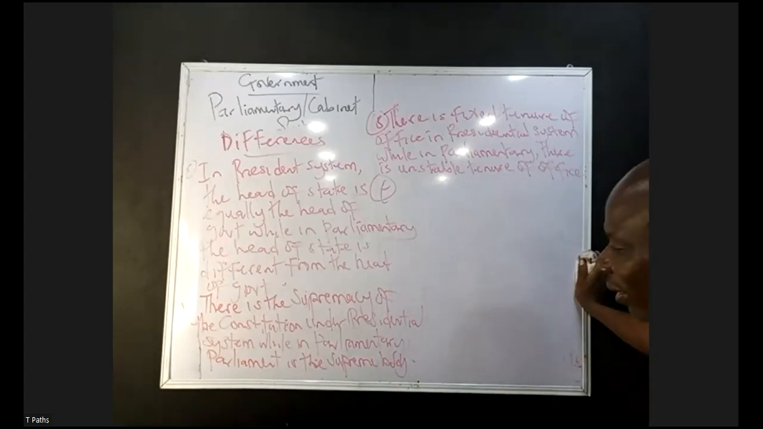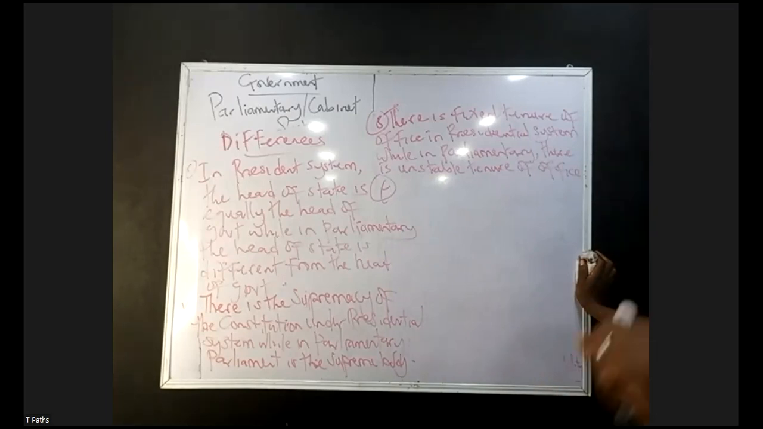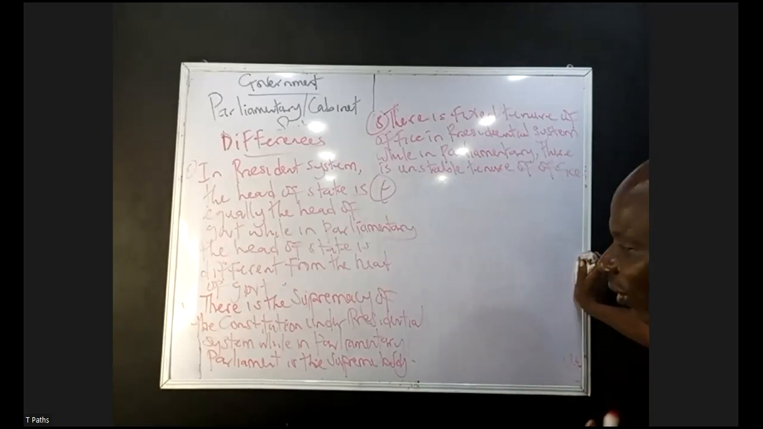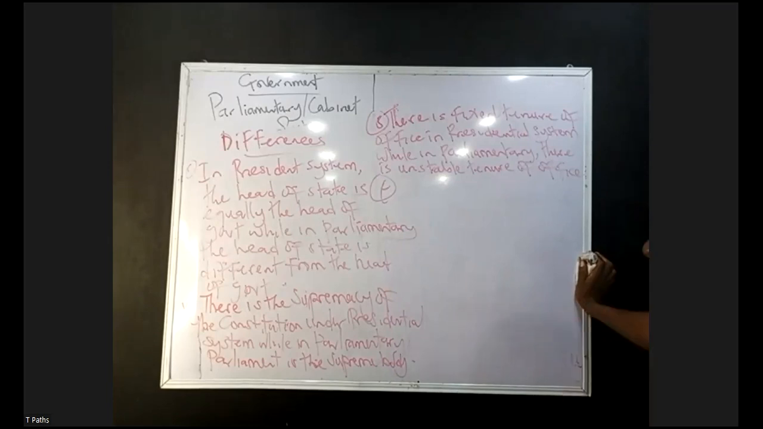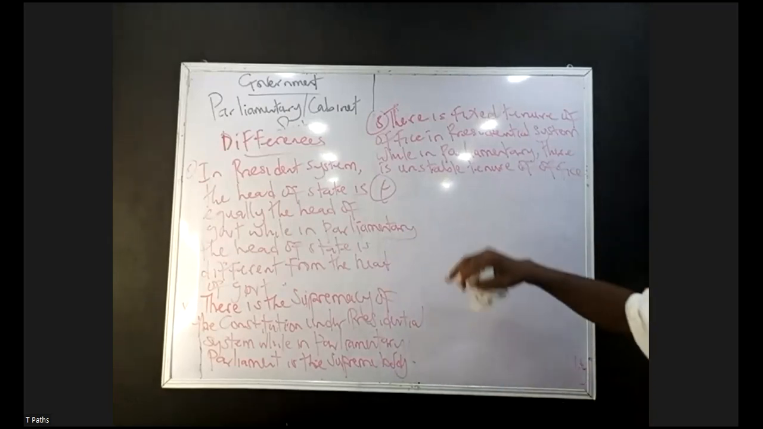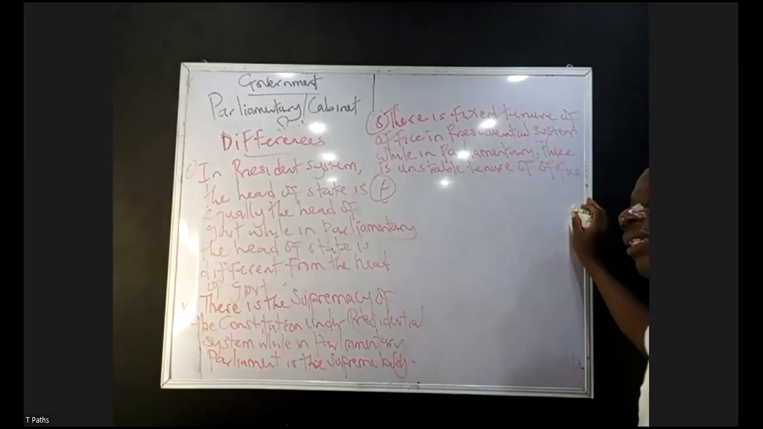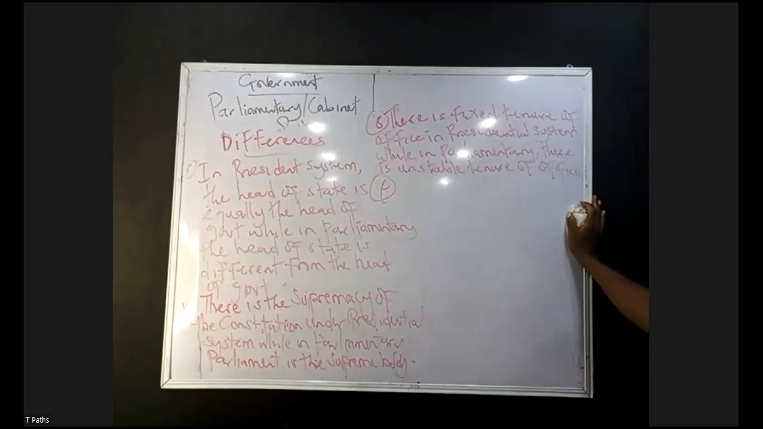In presidential government, we said there is a system of what? Bicameral legislature. Why in parliamentary, there is what? A system of what? Unicameral, one chamber of legislature. In presidential government, like we said earlier on, the president is the head of his party. Why in parliamentary, the prime minister is first among equals.